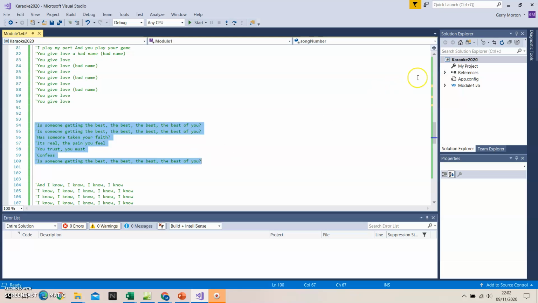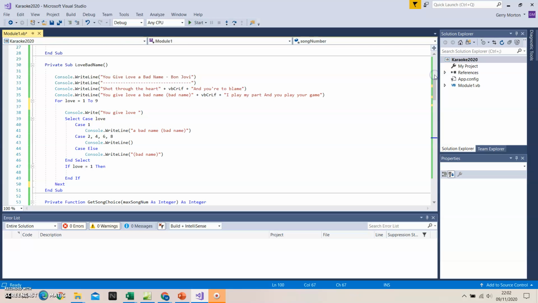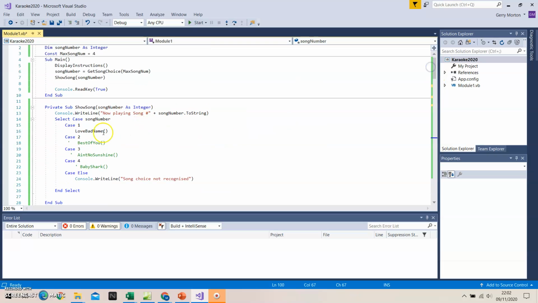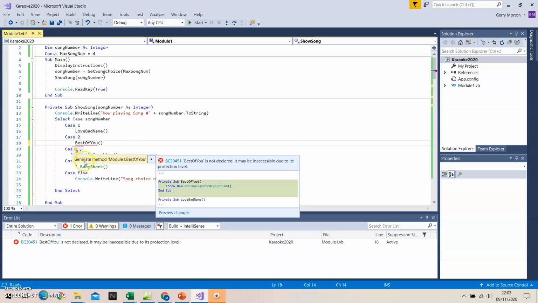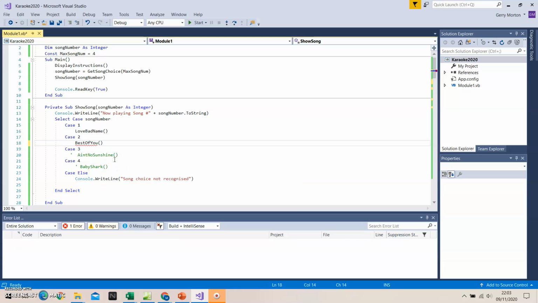I'm going to take that, I'm going to bring it up to my karaoke options, and I'm going to uncomment Best of You. So Best of You doesn't exist. If I point at it, I say show potential fixes, and I allow it to generate the method, then this is the kind of top-down approach to building your programs.